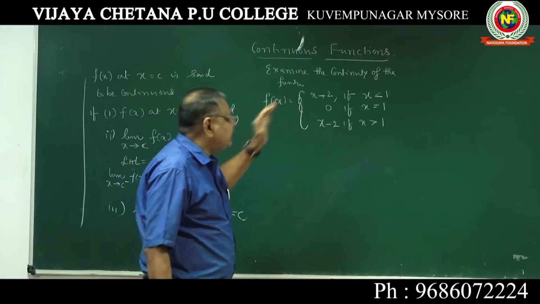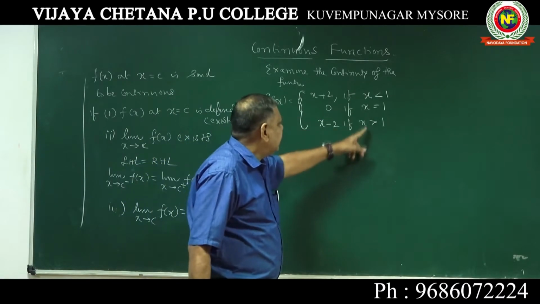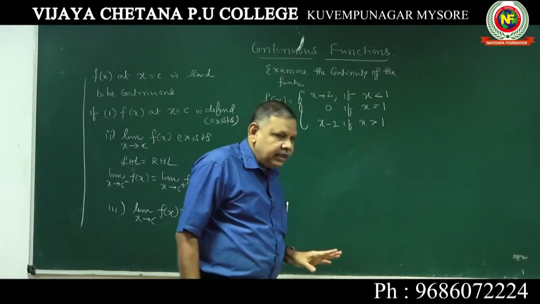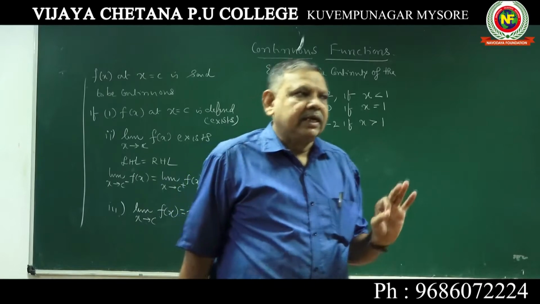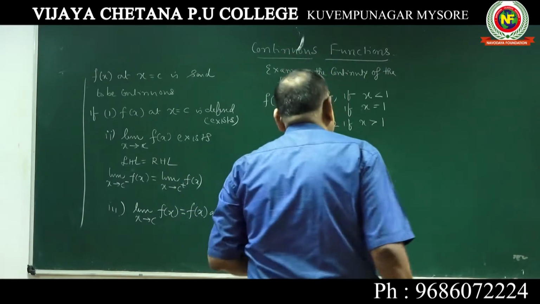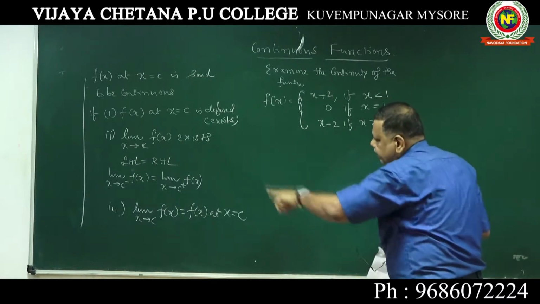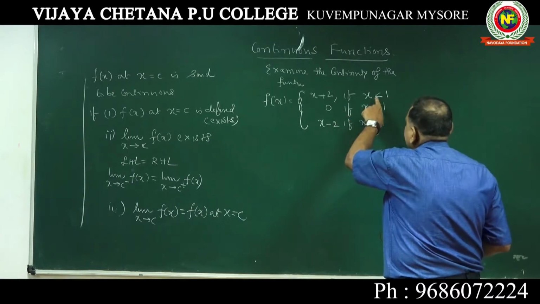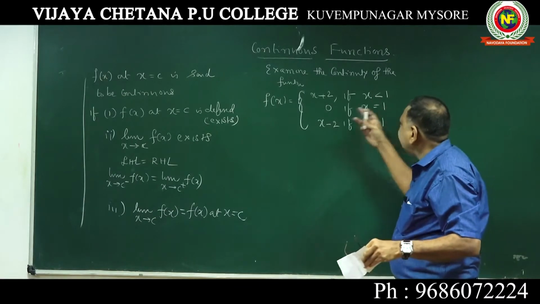Here, what is the point of continuity? Can anybody tell me? The point of continuity is 1, because there is less than 1 and greater than 1. Less than 1 means we should always take the left hand limit, and greater than 1 means it is the right hand limit. There it is c minus and c plus, where c is 1 actually here. And at x equal to 1 it is 0.